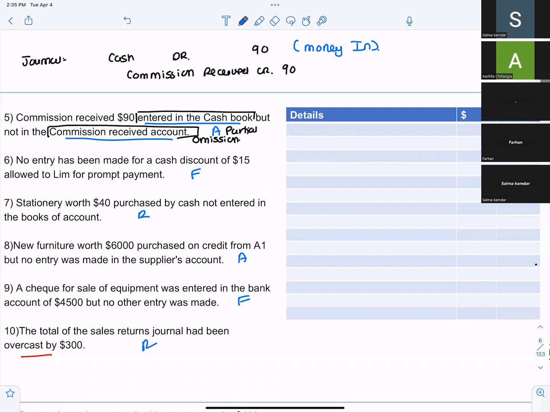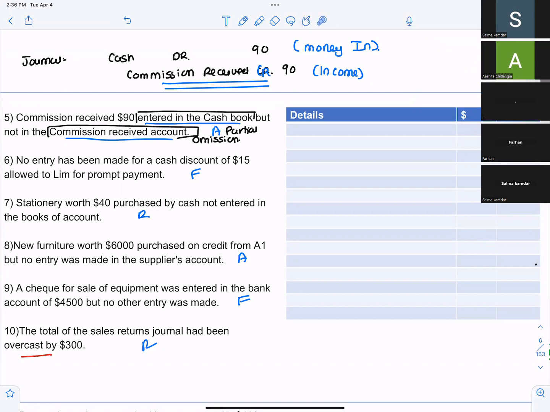Why is commission received credited? What is the rule for nominal accounts? Credit all income and gains, debit all expenses and losses. So commission received is credited because it is an income.